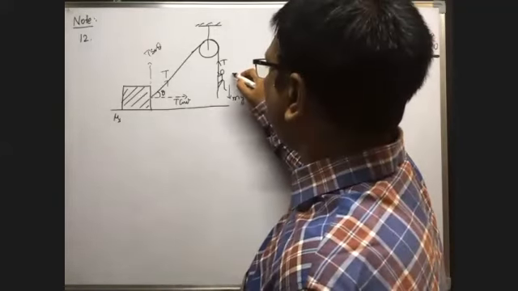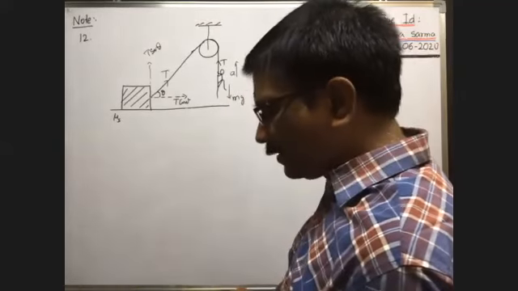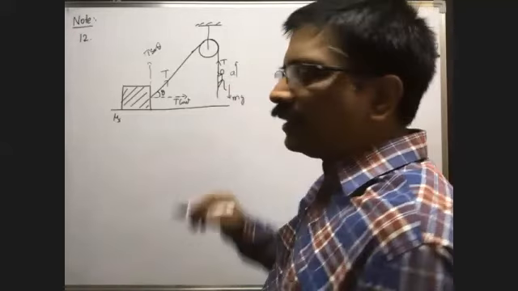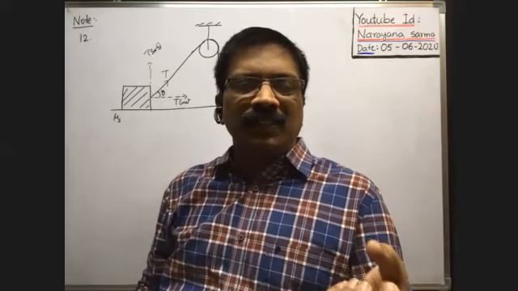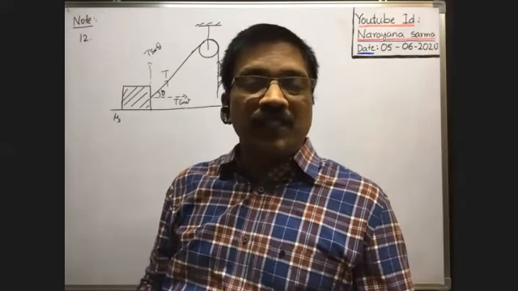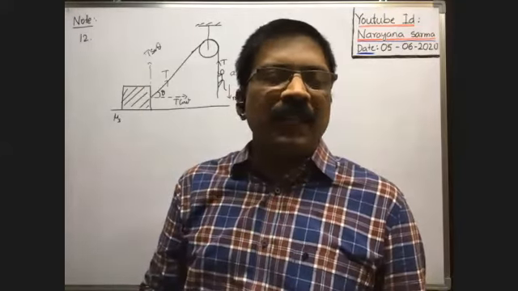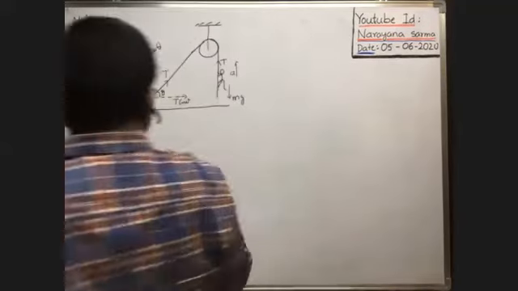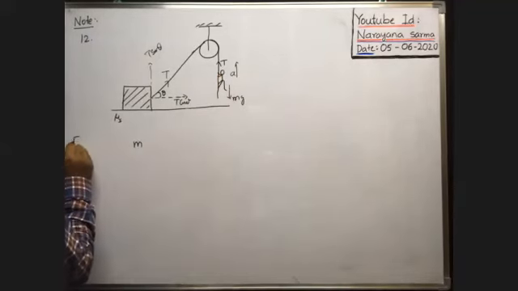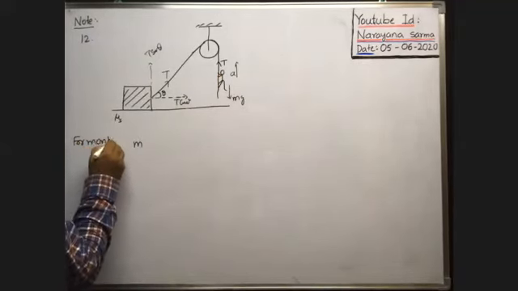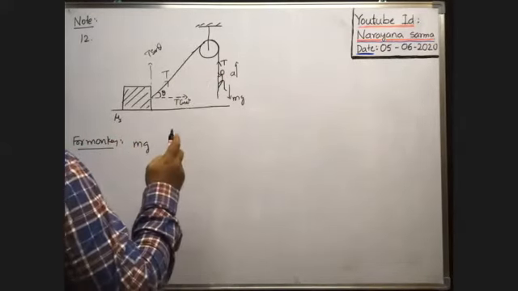Whenever the monkey travels in the upward direction with a certain acceleration, then the tension of the rope will increase. Already in the case of a lift, I said, whenever the lift is moving upwards with a certain acceleration a, the apparent weight of the man is m(g plus a). Similarly, when the monkey is climbing the rope with an acceleration a, the weight of the monkey acts vertically downwards and the tension acts in the upward direction.